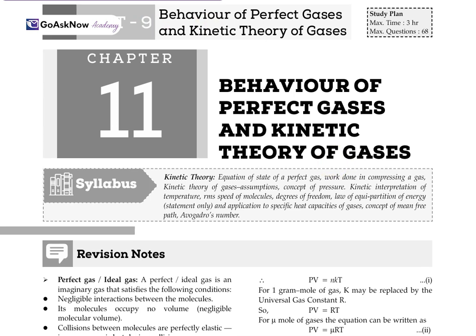Today we will study Unit 9 or Chapter 11, Behavior of Perfect Gases and Kinetic Theory of Gases. In this chapter, the syllabus is: kinetic theory, equation of state of a perfect gas, work done in compressing a gas, kinetic theory of gases assumptions, concept of pressure, kinetic interpretation of temperature, RMS speed of molecule, degree of freedom, law of equipartition of energy, statement and application to the specific heat capacity of gases, concept of mean free path and Avogadro number. So this is the syllabus or the topics which we are going to cover in this chapter.